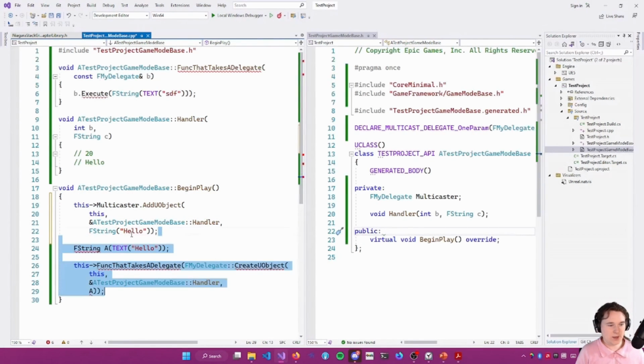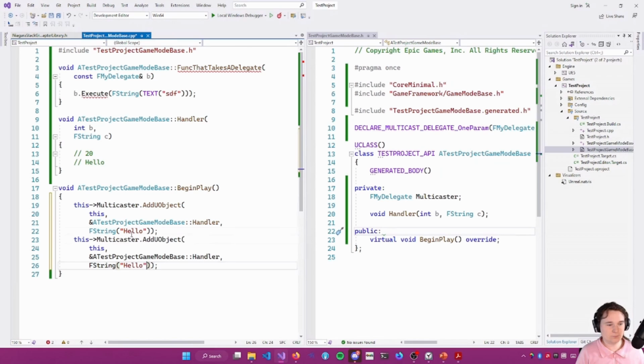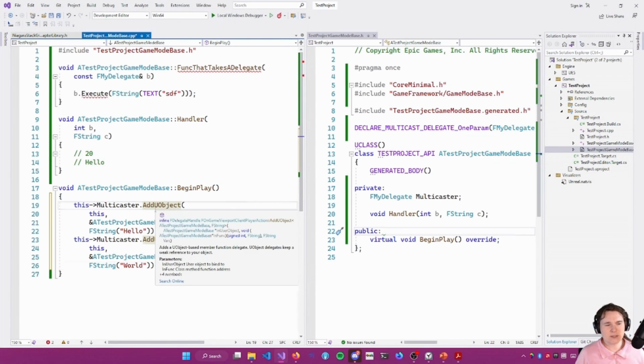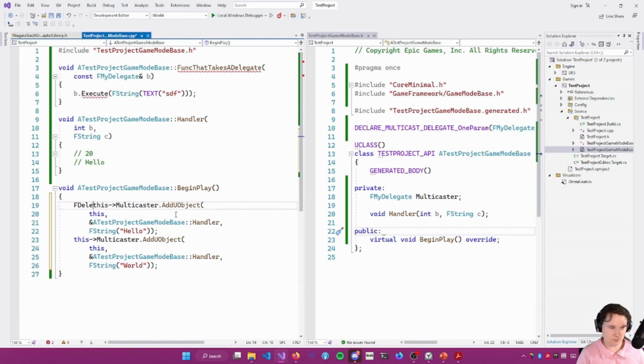Right, and then we add another one, and now we want to unbind one of these, right? How do we know which one to unbind? Well, for multicast delegates, you get an FDelegateHandle back.